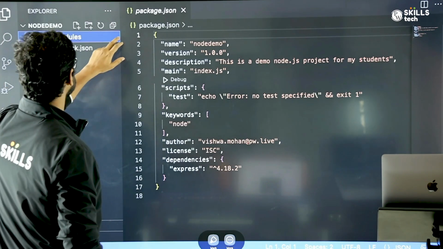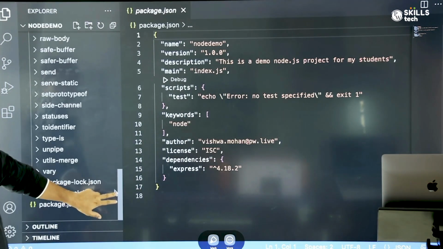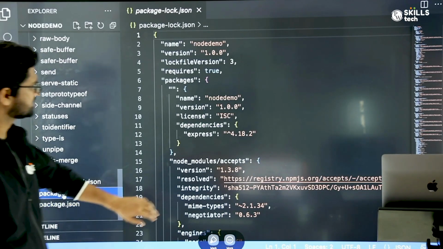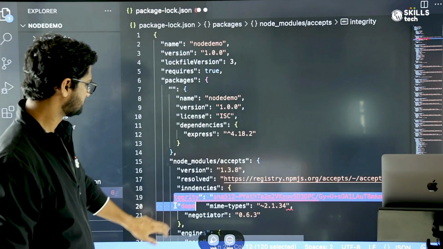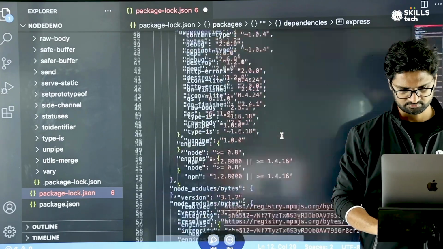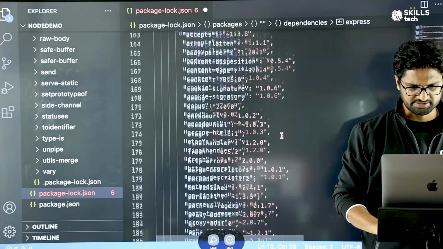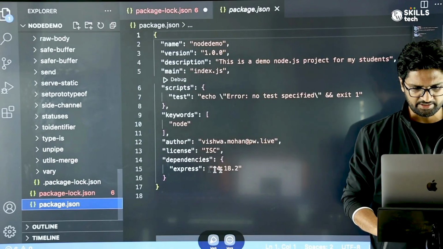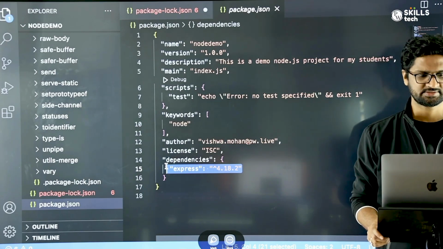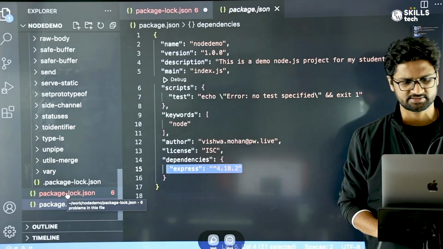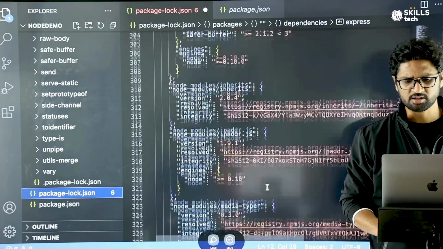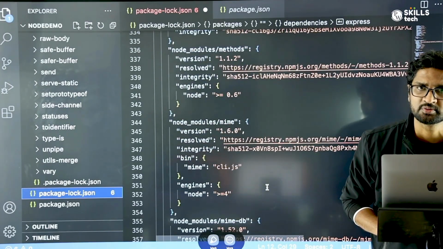Let me minimize this. And if I come here, we have another file called package.json. If I look around here, in my package.json, I only had one dependency called express. But I know that express internally depends on multiple dependencies. So basically this package-lock.json not only talks about the direct dependencies but also the indirect dependencies. It contains information about all those indirect dependencies which npm has brought to the table.